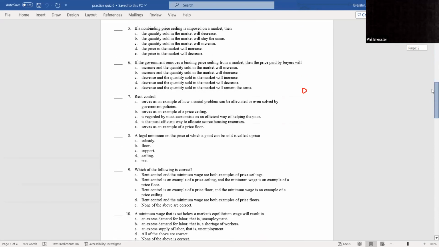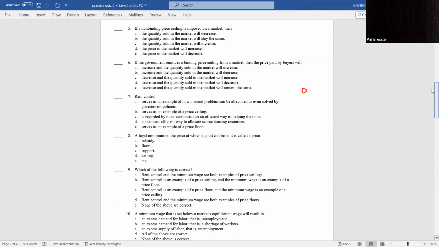Scroll down a couple. All right, number 5. If a non-binding price ceiling is imposed on a market, then quantity sold in the market will stay the same because nothing has happened. If it's non-binding, it's going to be right back at the equilibrium. We talked about that kind of in the last question.